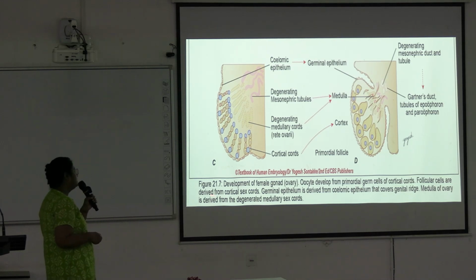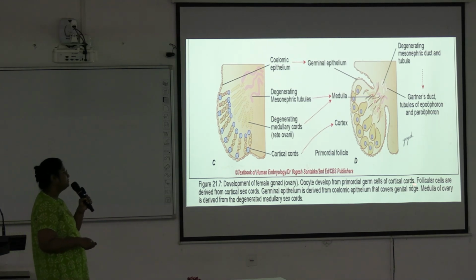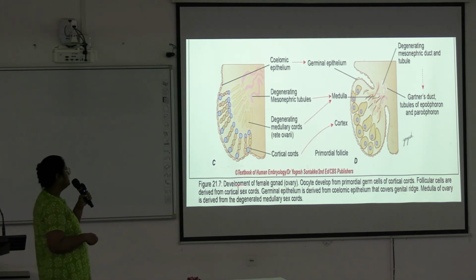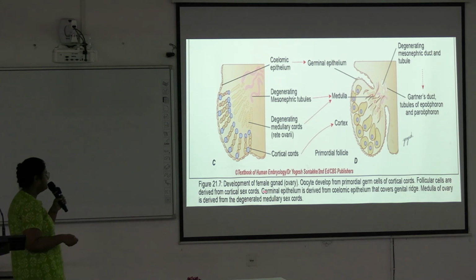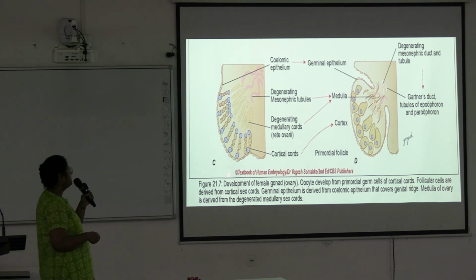So here we are seeing the development of female gonads or ovary, whose oocytes develop from primordial germ cells of the cortical cords. Here cortical cords have primordial germ cells, from which primordial follicles will develop, and follicular cells are derived from cortical sex cords. Germinal epithelium is derived from coelomic epithelium. See, this is coelomic epithelium.